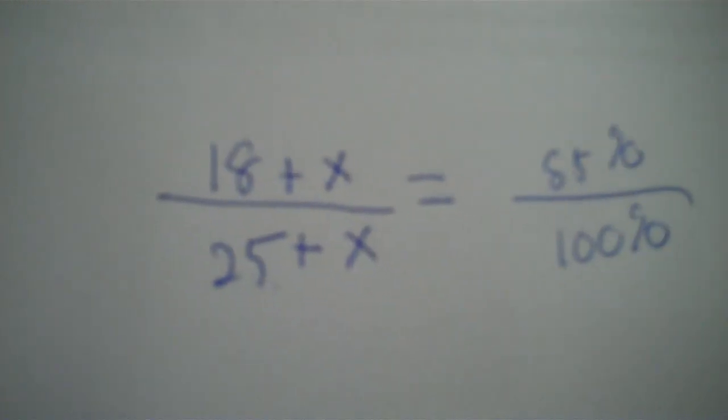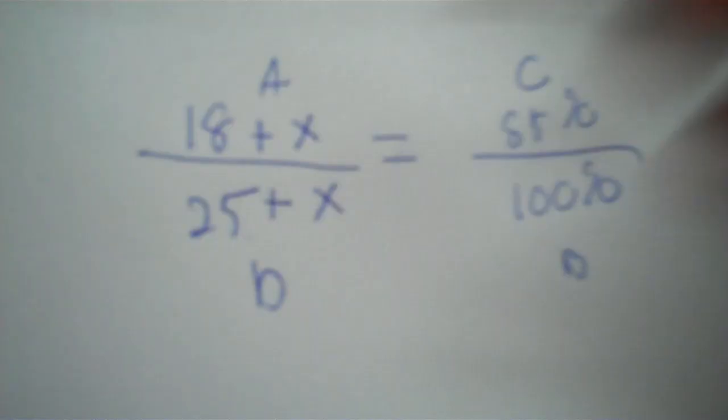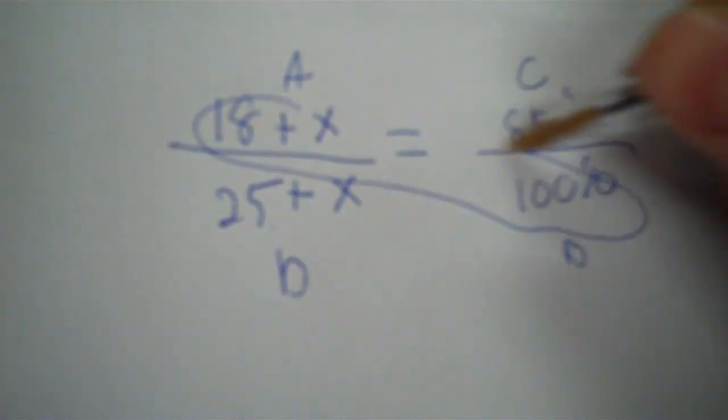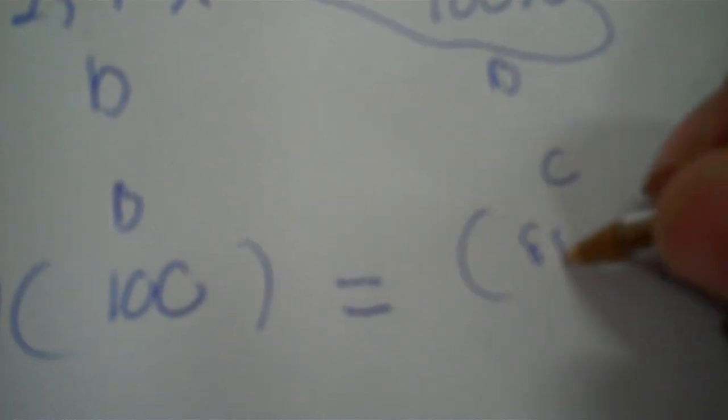Now, we don't need to do the common denominator method. You just go A, B, C, D. Circle the A and the B. You always circle that way because you're multiplying those. Okay, so A times B is equal to C times D. So A is 18 plus X. Put a 1 if you want. And B is 100. C is 85 and D is 25 plus X, or 1X.